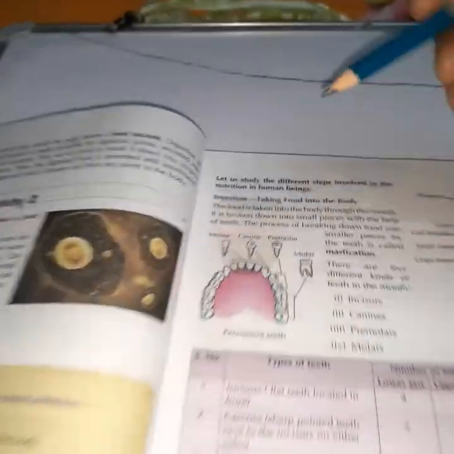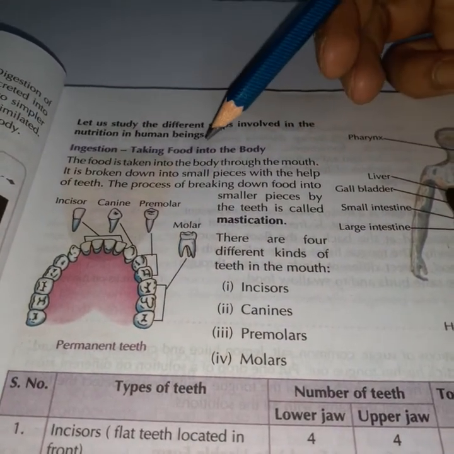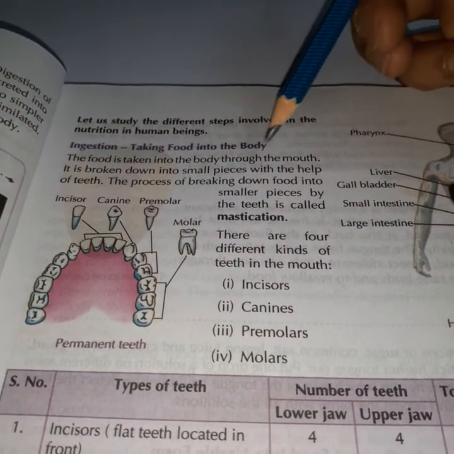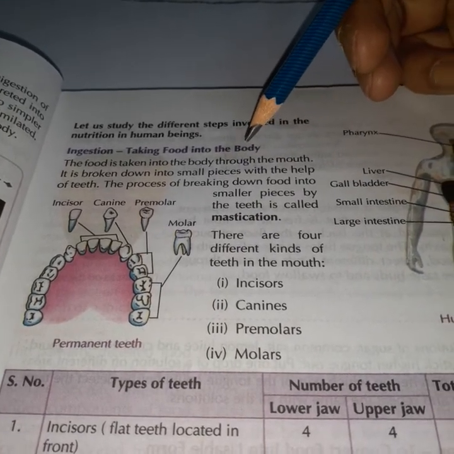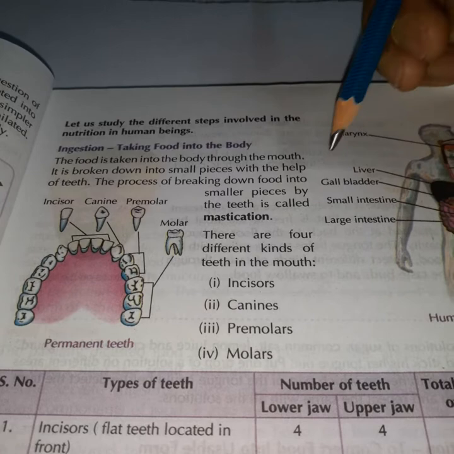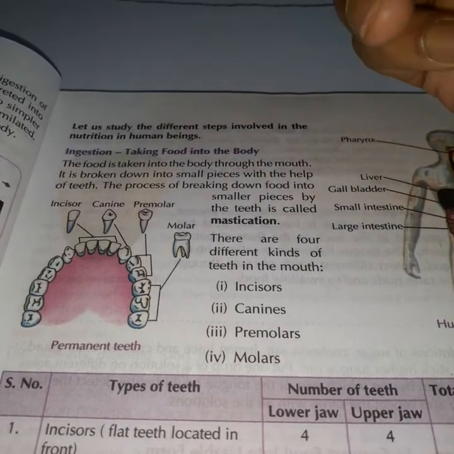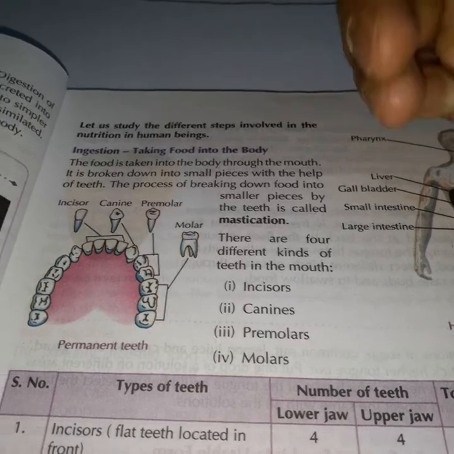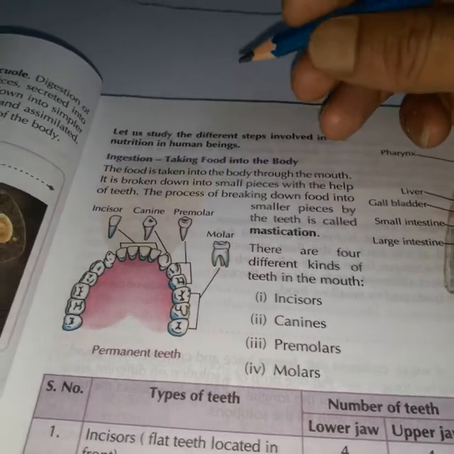Now let us study the different steps involved in nutrition in human beings. Ingestion: taking food into the body. What is the meaning of ingestion? The process by which food goes into our body through our mouth is known as ingestion, or the process by which we take the food is known as ingestion.